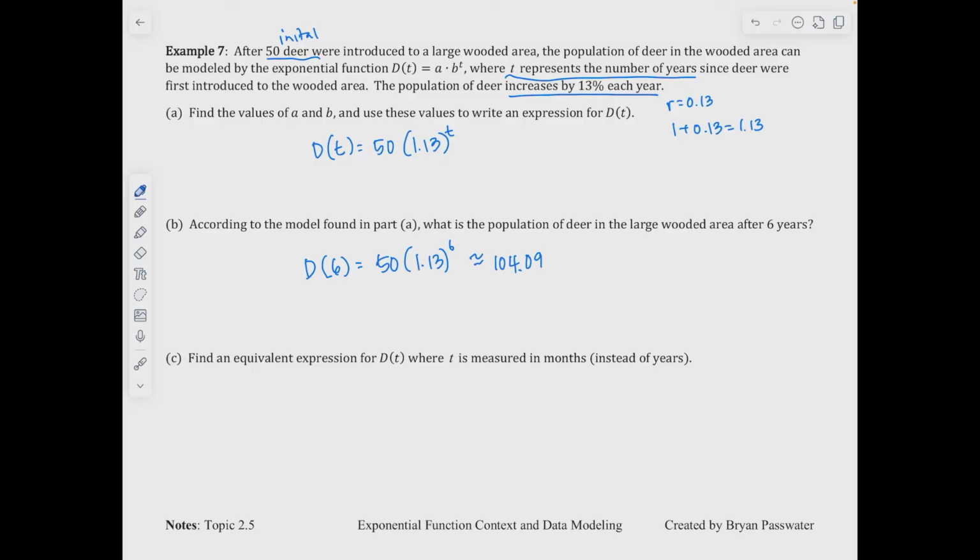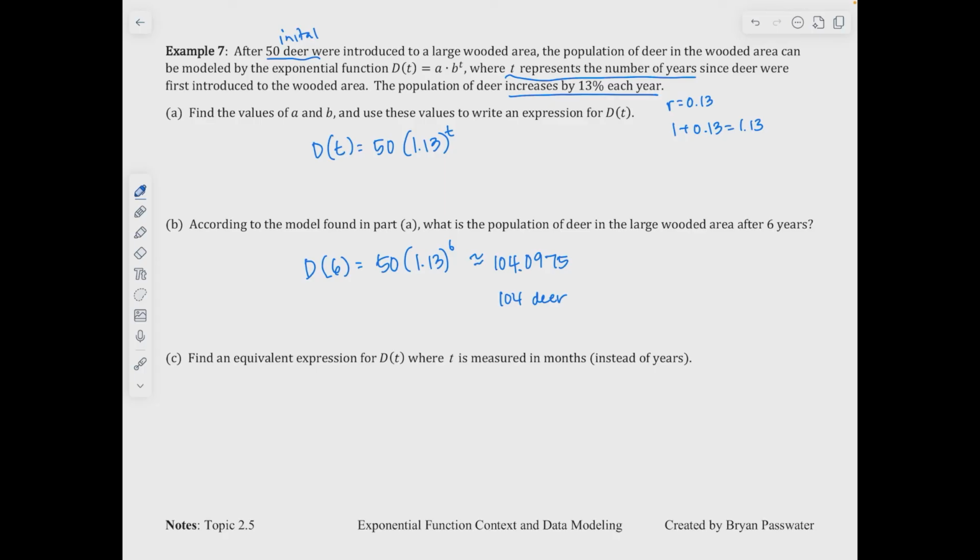Let me double check here. 50 times 1.13 to the 6th power, 104.0975. Okay, and so that's approximately 104 deer.